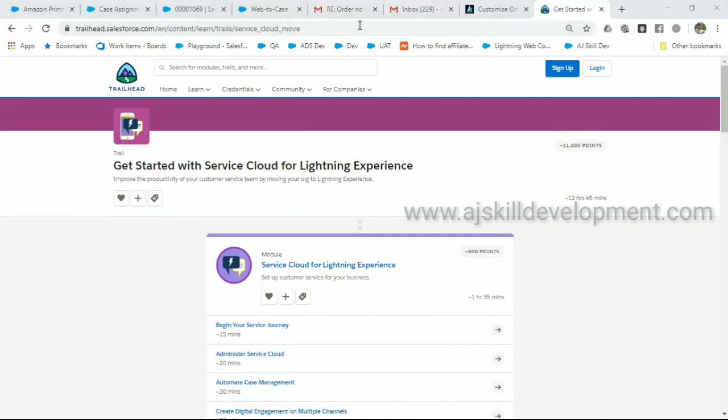Anyone? Any query? Any doubt? No, sir. I hope it is clear because there is nothing much coding involved. Everything is a configuration. But I would suggest you go and do what I have done today itself, so that you will not forget it easily. Try with the email to case, web to case, and assignment rules and queues.